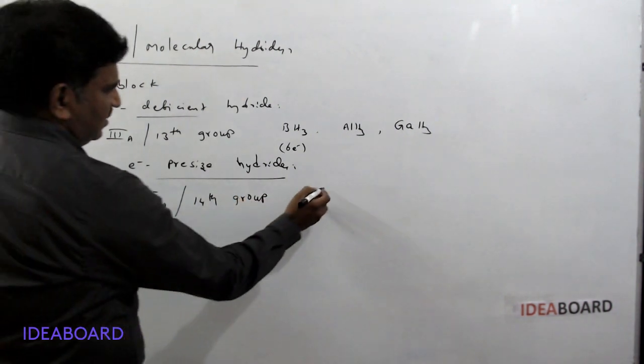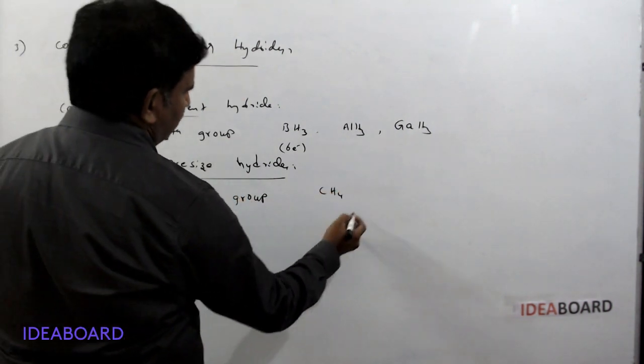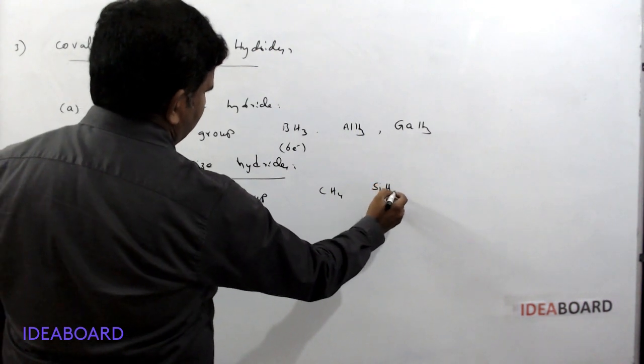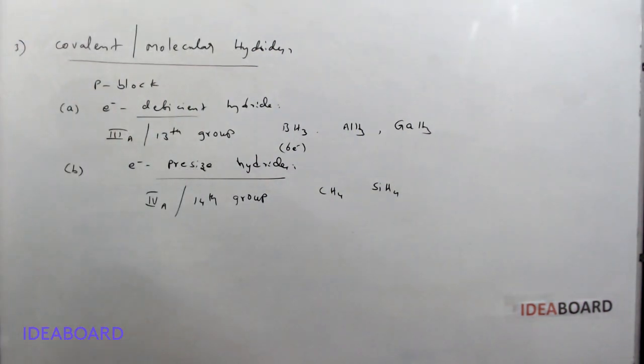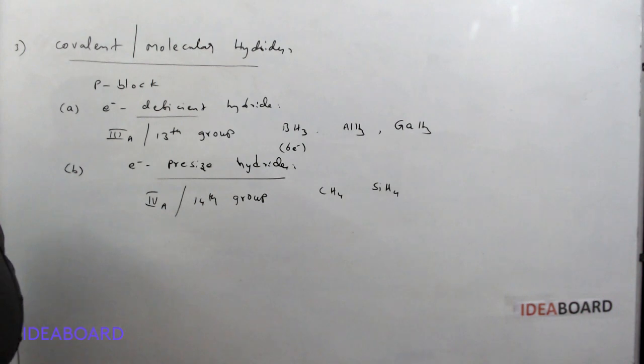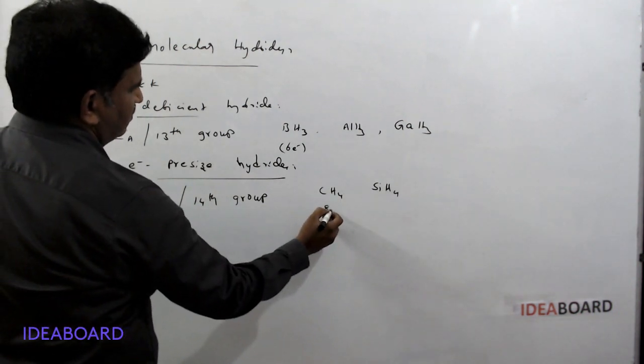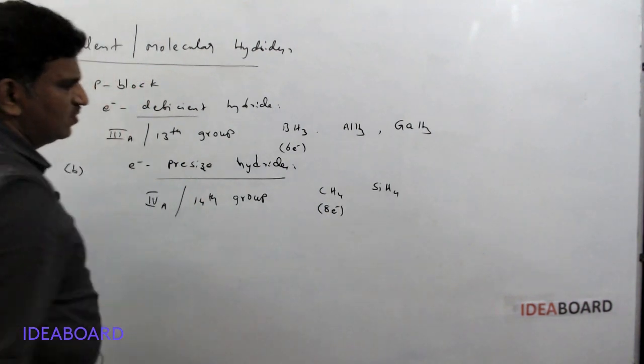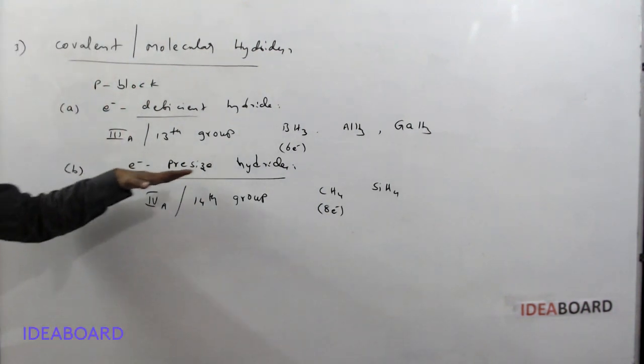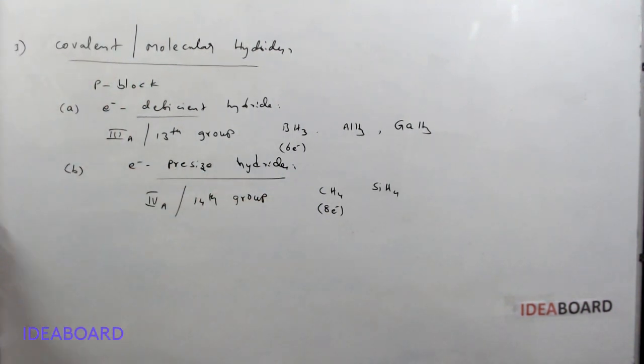Examples: CH4, methane, and SiH4, silane. The central atom has 8 electrons, so they are called electron precise hydrides.